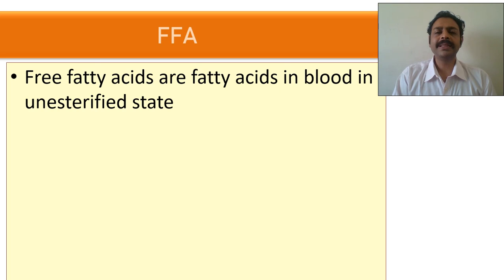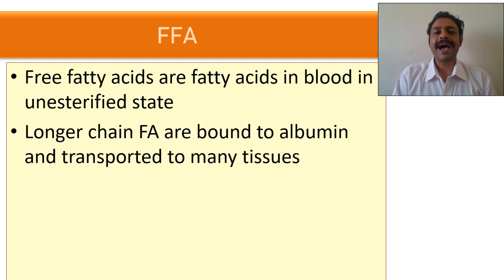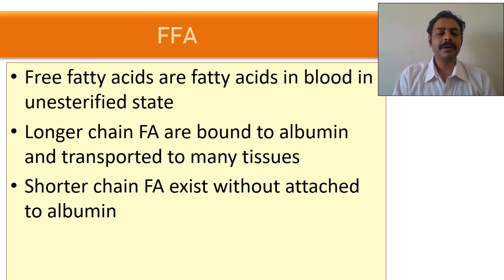So how do you get this free fatty acid? As I told you in the first part of the lecture, in the adipose tissue, when energy is needed, triglycerides will be broken down to become free fatty acid plus glycerol. Free fatty acid will be transported to all the tissues. They bind to the albumin because they are hydrophobic. They will bind to albumin and go to all the tissues.